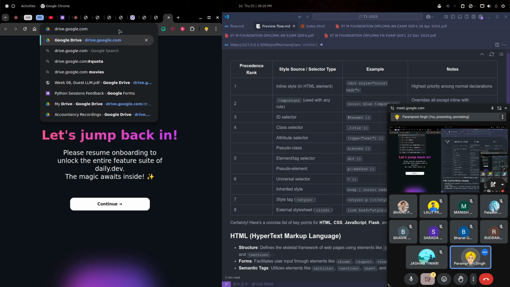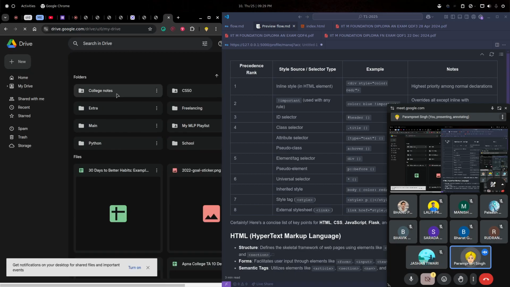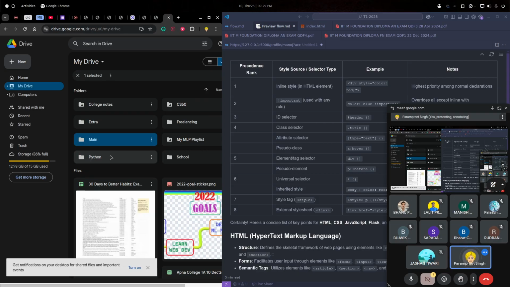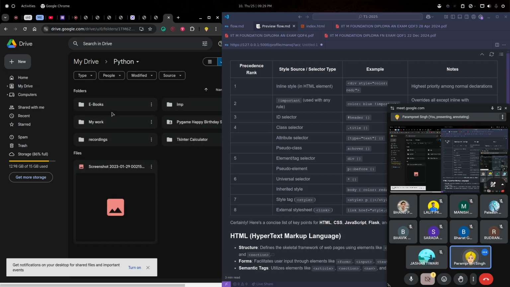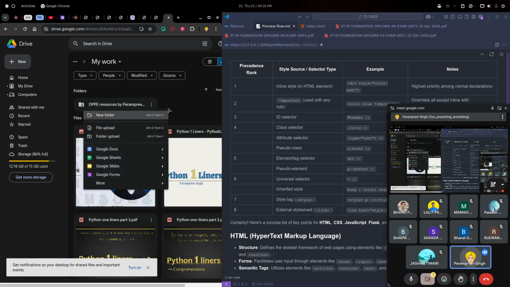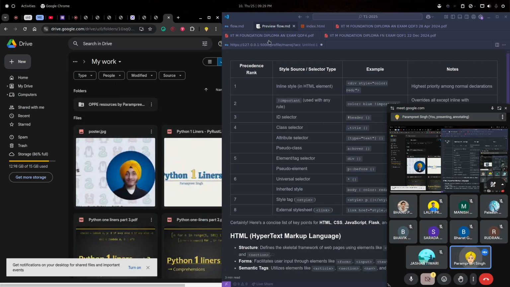Drive.google.com. If I get this, maybe. Okay, just a second. Okay, I'll just share this here, a markdown file.